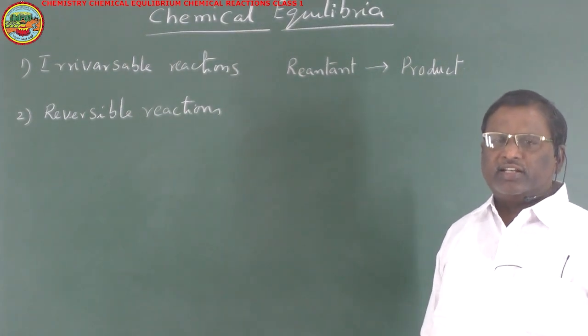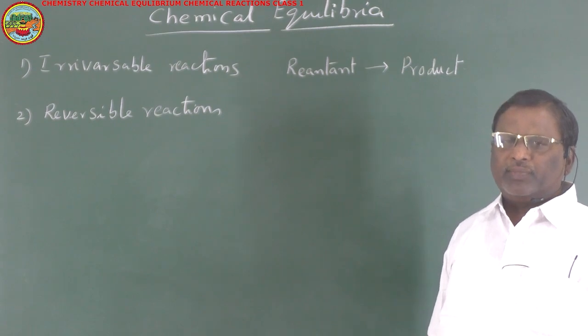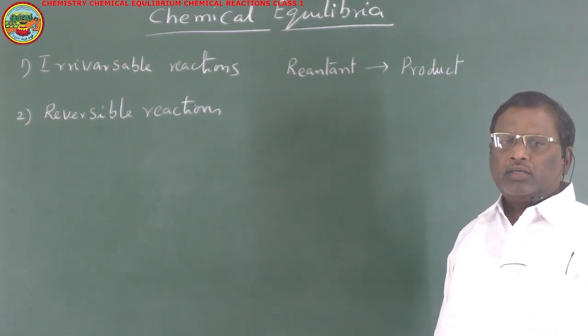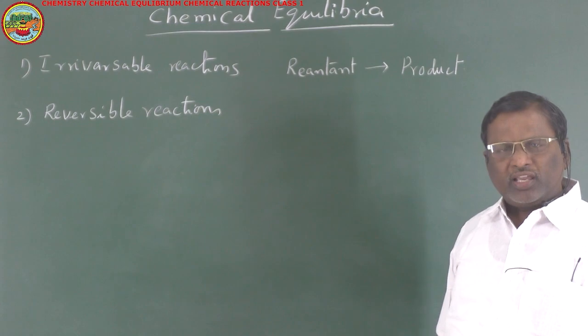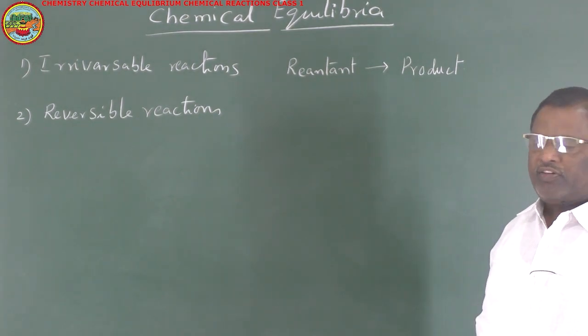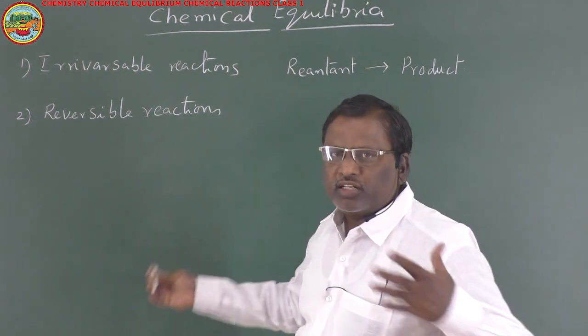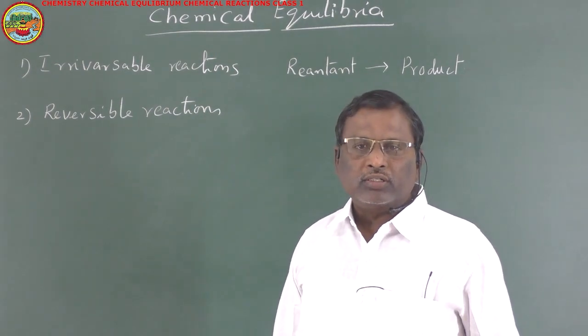Such reactions are said to be irreversible chemical reactions or unidirectional chemical reactions.